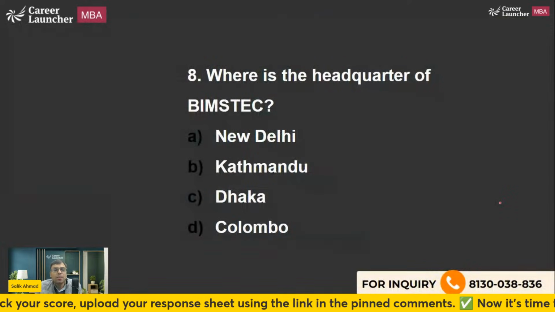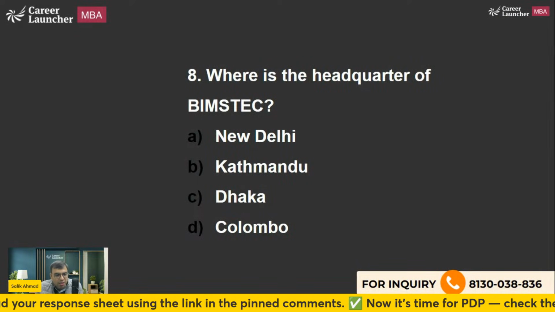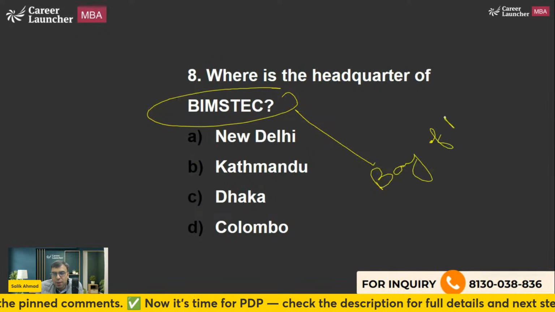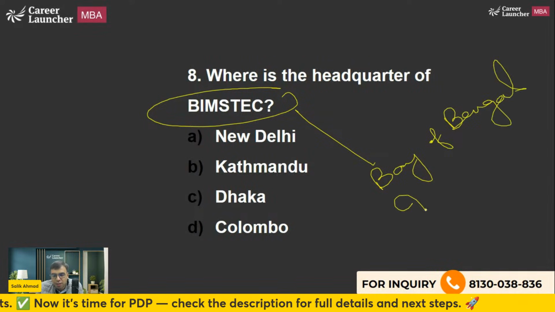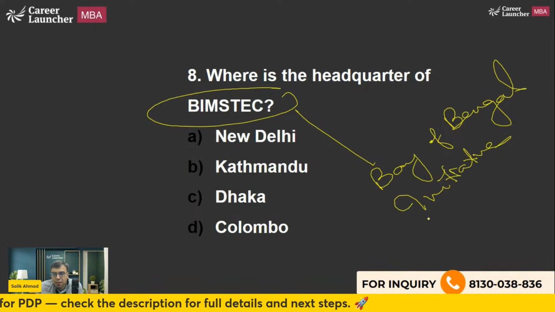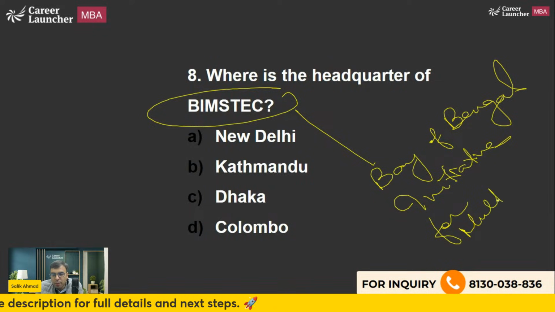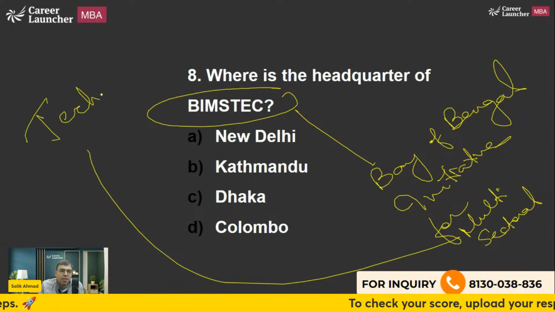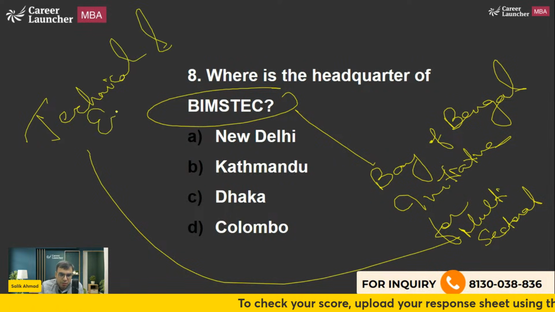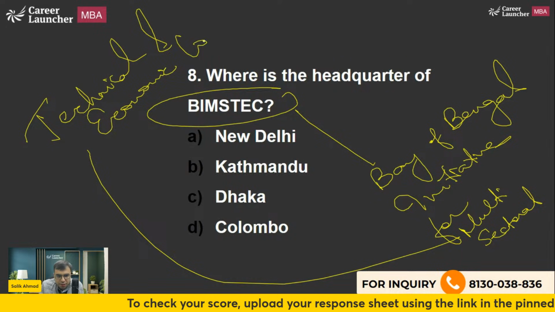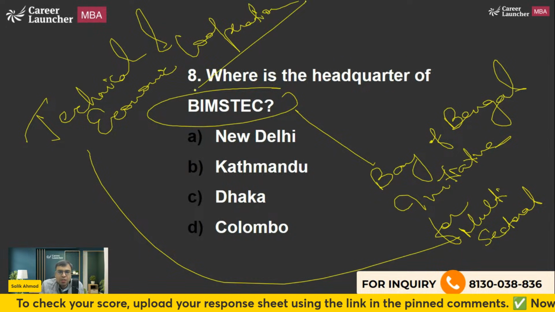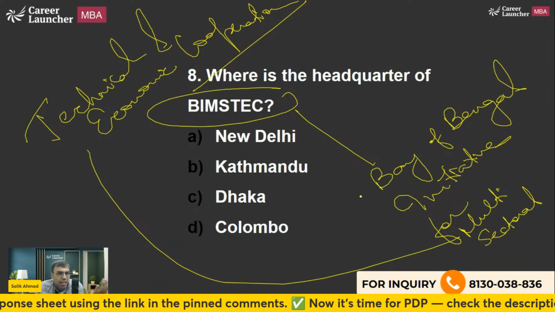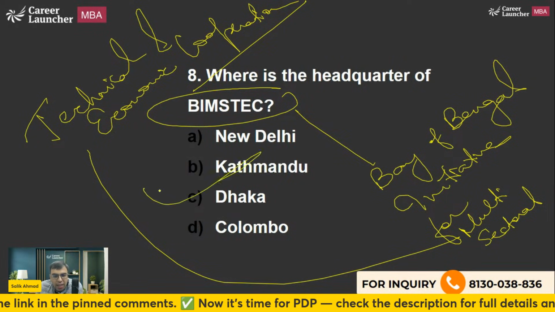Similarly, we have something called BIMSTEC. BIMSTEC stands for Bay of Bengal Initiative for Multi-Sectoral Technical and Economic Cooperation. Okay. So it has 7 members instead of 8. 8 members are what you'll find in SAARC. In BIMSTEC, we have 7 members. It is headquartered in Dhaka, Bangladesh.